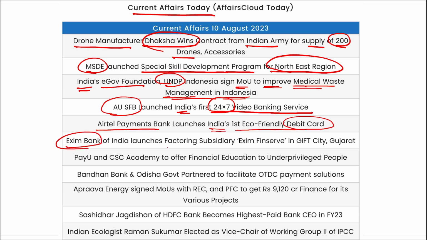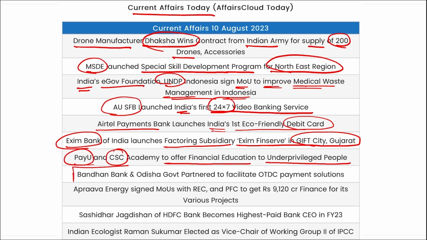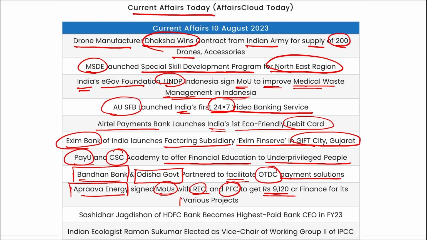Exim Bank of India launched the factoring subsidiary Exim Finserv in GIFT City, Gujarat. PayU and CSC Academy to offer financial education to underprivileged people. Bandhan Bank and Odisha government have partnered to facilitate OTDC payment solutions. Aparva Energy signed this MOU with REC and PFC to get 9,120 crore finance for their various projects. Shashidhar Jagdishan of HDFC Bank became the highest paid CEO in fiscal year 23.